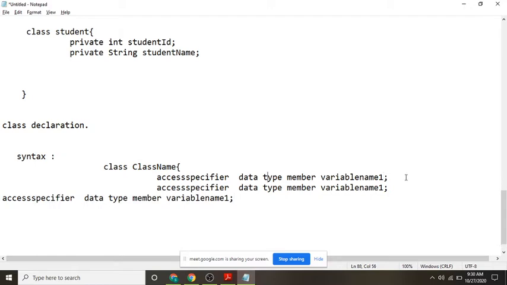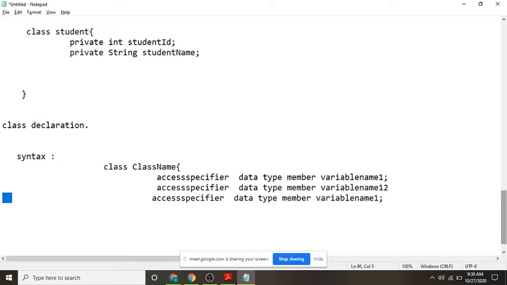We can have multiple member variables: member variable name 2, and this one is 3.